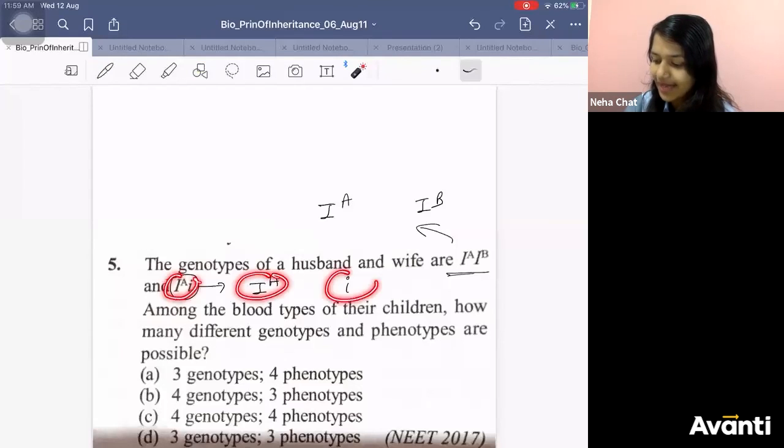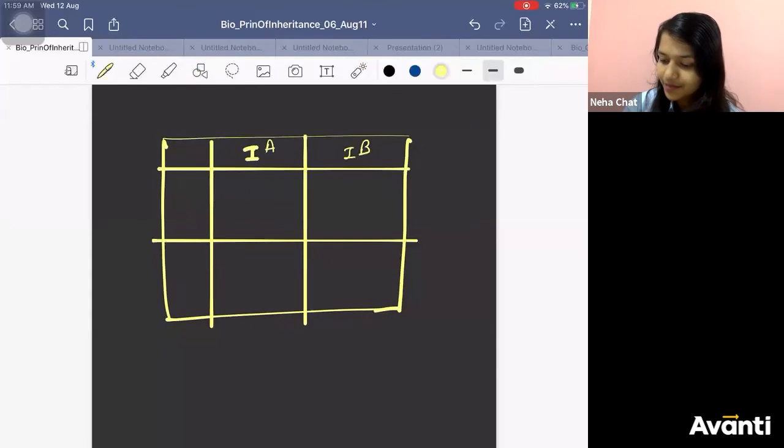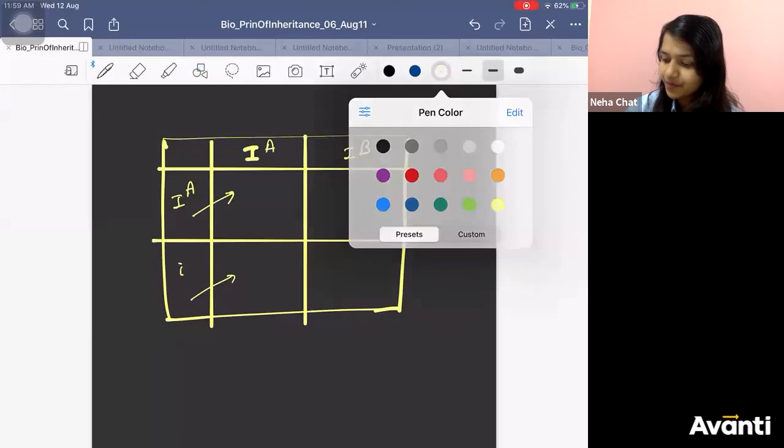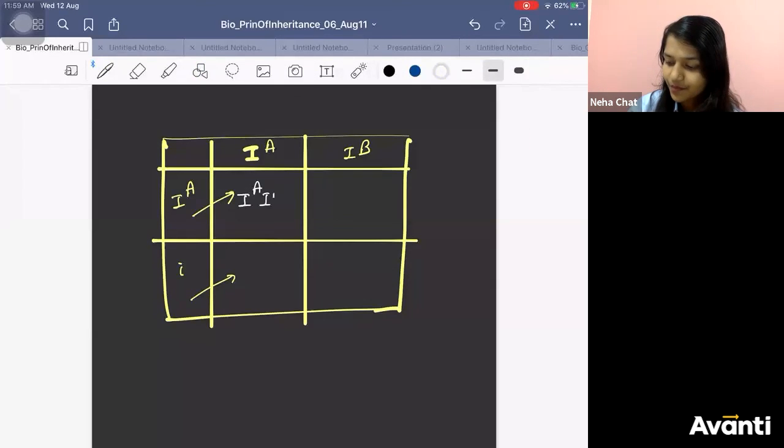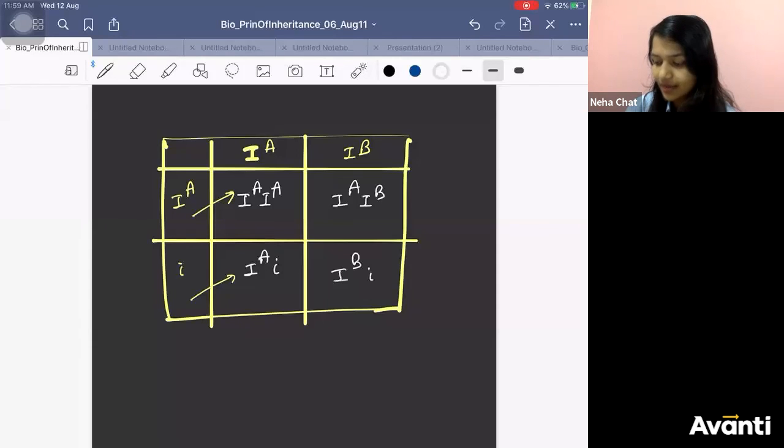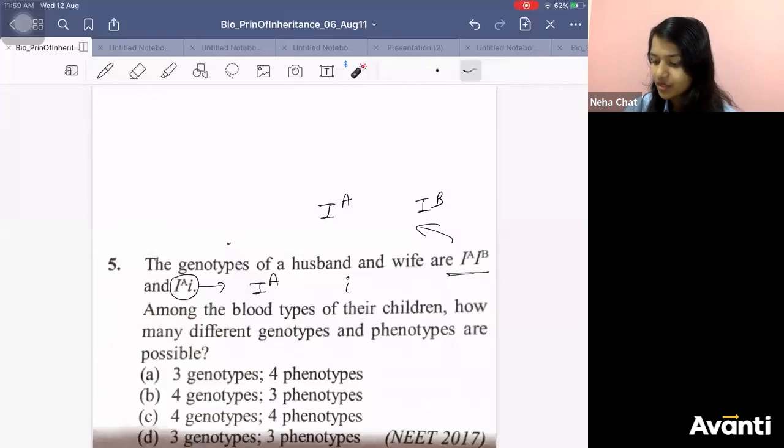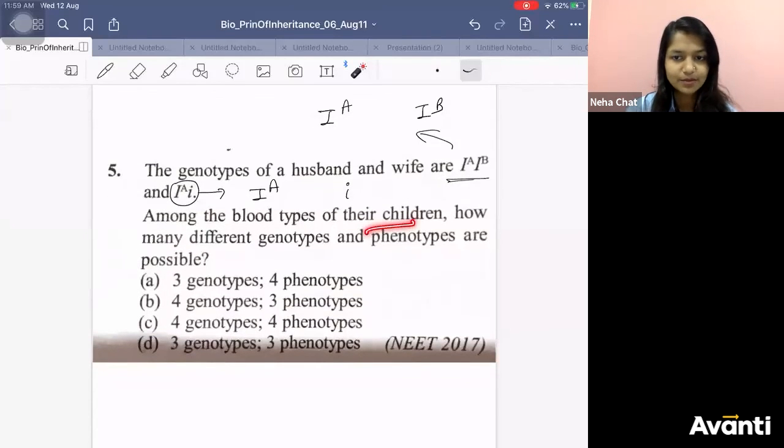IA and i. Now make the combinations. What will you be getting? IAIA, IAIB, IAi, then IBi. So tell me, what is your question? You have got the possible genotypes of their children. How many different genotypes and phenotypes are possible?